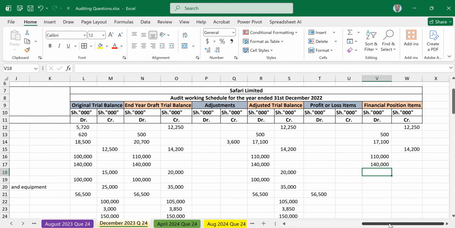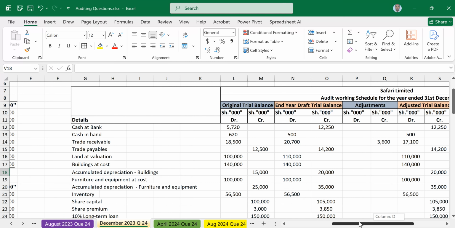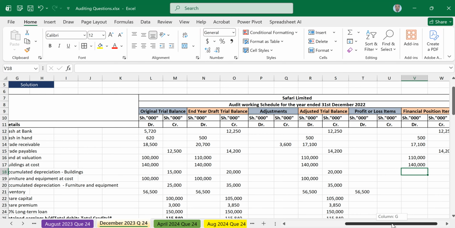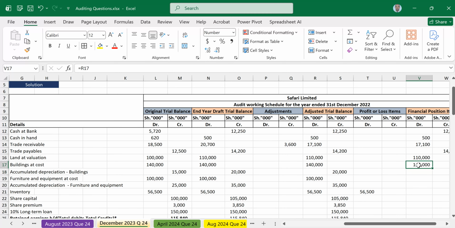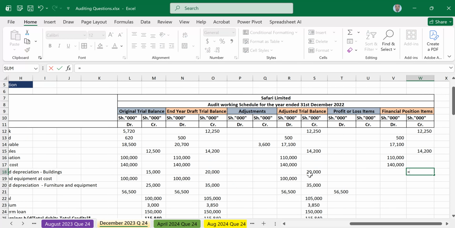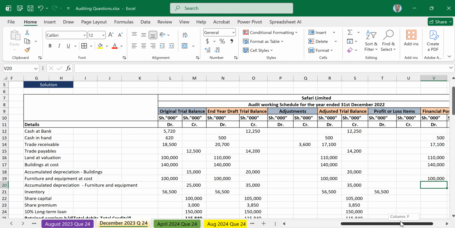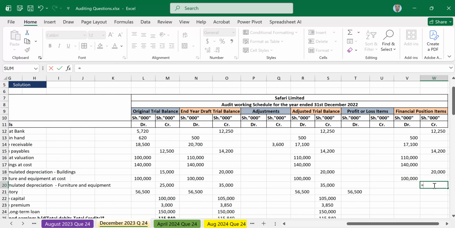140 was furniture and equipment, that is 140. Let me zoom so that I can see everything. After 140, there is building, then accumulated depreciation for building is 20. 100 was on the debit side, and 100 was furniture and fittings. Then the other side, on the credit side, is accumulated depreciation for the same 35. Accumulated depreciation for furniture and fitting.